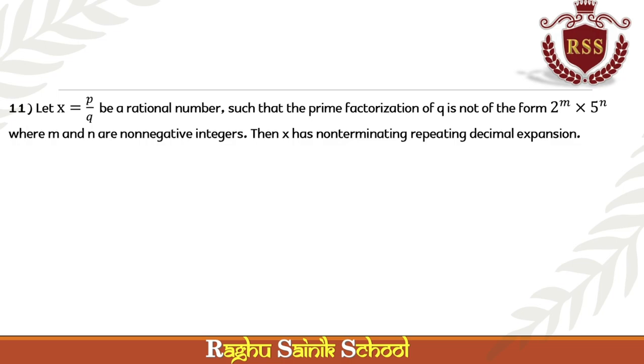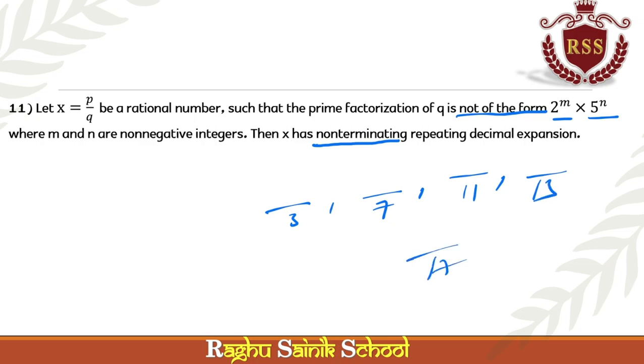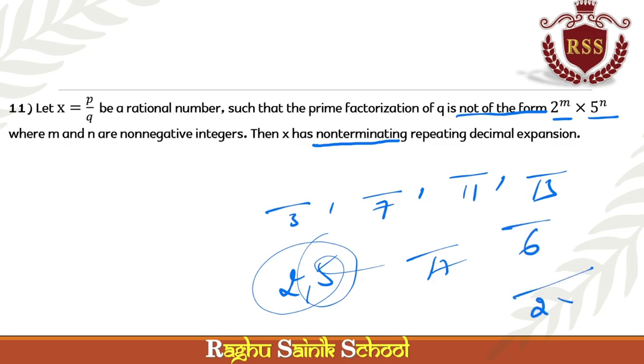This is non-terminating. What is non-terminating? Non-terminating means not in the form of 2 power m, 5 power n. It may be 3, 7, 11, 13, 17, whatever it may be, without 2 and 5. Okay. 6. So you can say that, sir, 6 can be written as 2 into 3. No, it has to have only 2 and 5. Then only it will be terminating. Okay. Got the point?